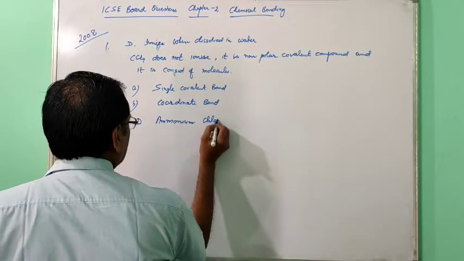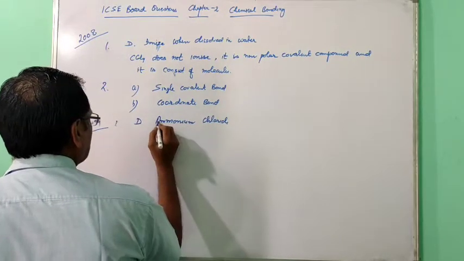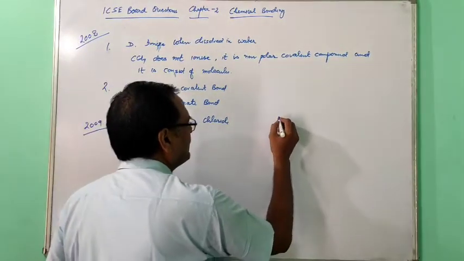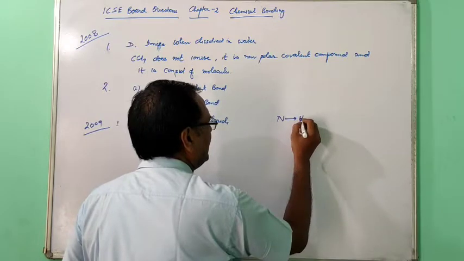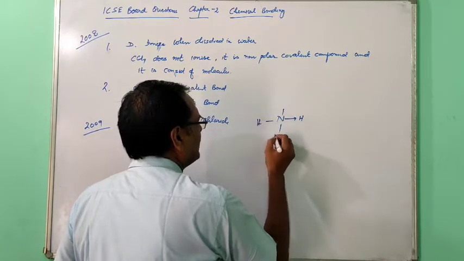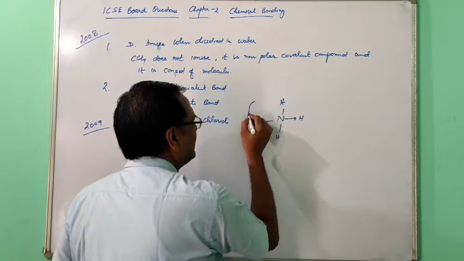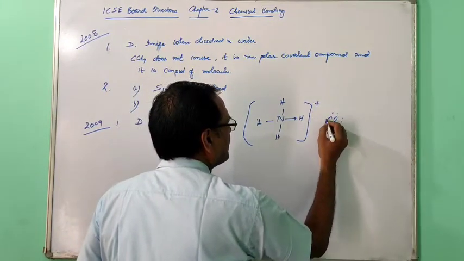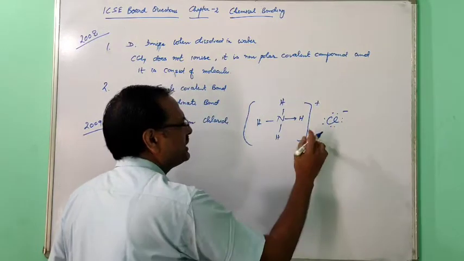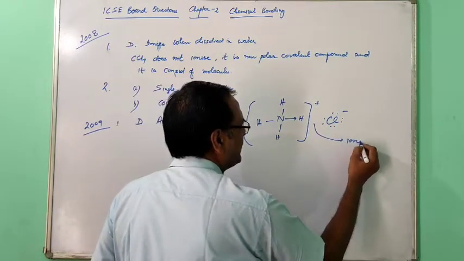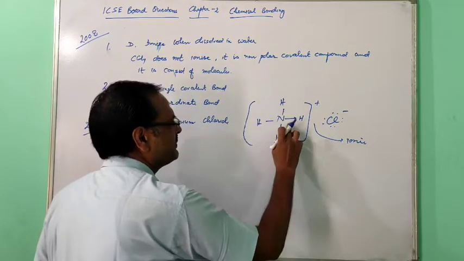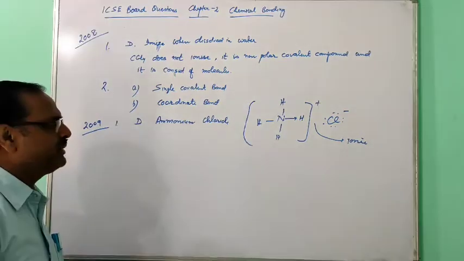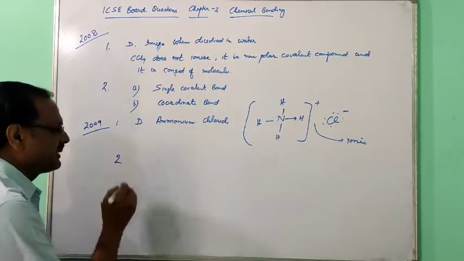In the last video I have shown you how in ammonium chloride all the 3 types of bonds are there. Just see this structure of ammonium chloride. Between ammonium and chloride, the ionic bond is there. This one is coordinate, and these three are covalent. So this compound contains all the three types of bond.